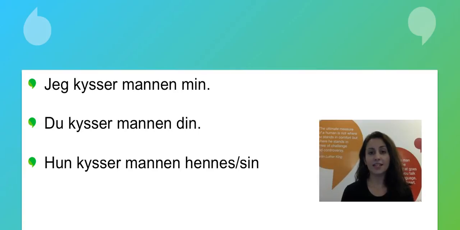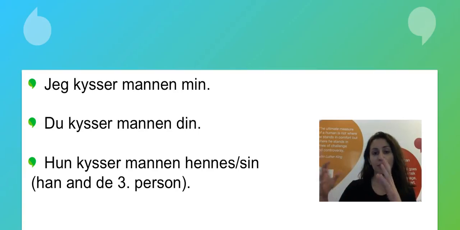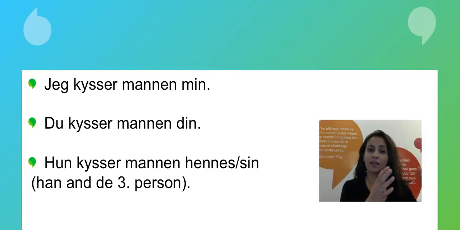So what we're saying in that sentence is she's kissing someone else's husband. If we want to say that she's kissing her own husband, we have to say hun kysser mannen sin. And we use sin in third person, so we use sin with han, he, and we also use sin with de, they. And we use sin to show that the person or the thing we're talking about is somehow connected or owned by the subject, by hun, han, or de.